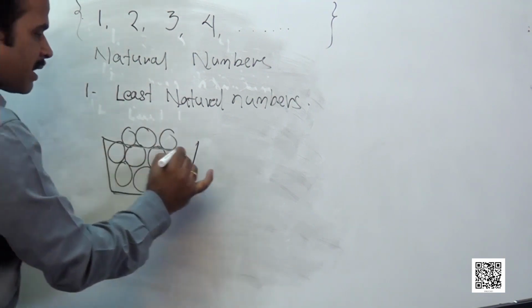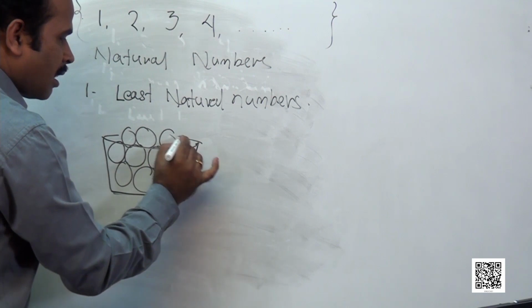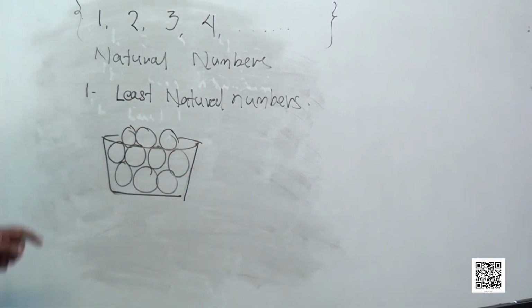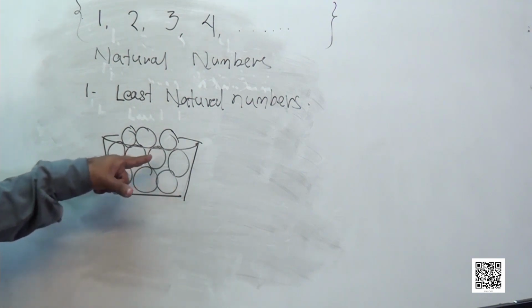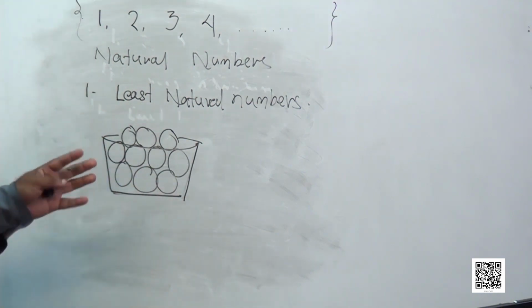We counted them as 10 fruits because we count by the numbers 1, 2, 3, 4, 5, 6, 7, 8, 9, 10. So there are 10 fruits in the basket.